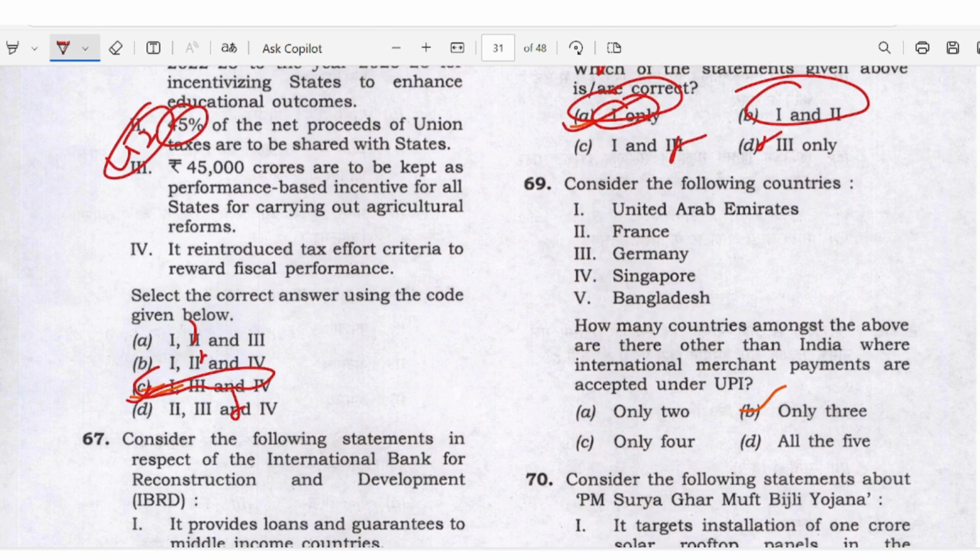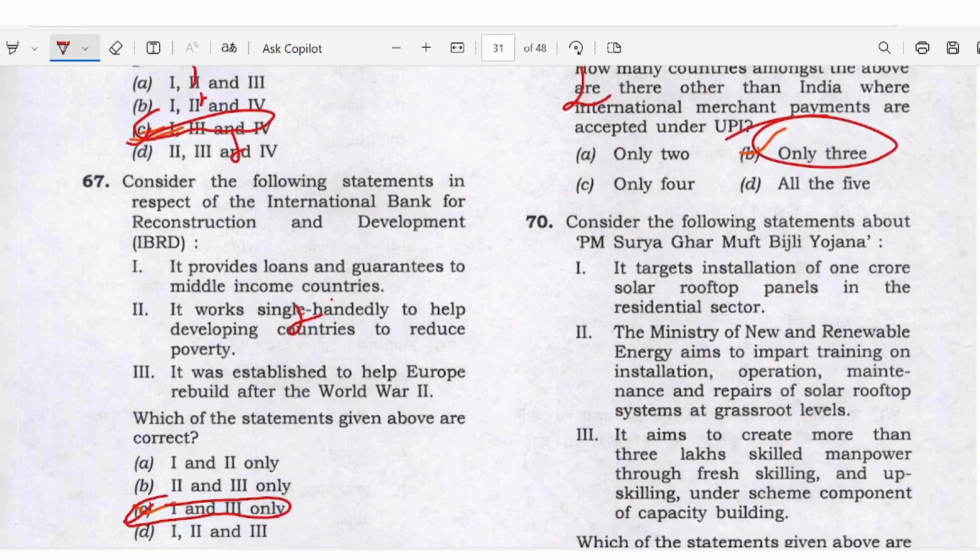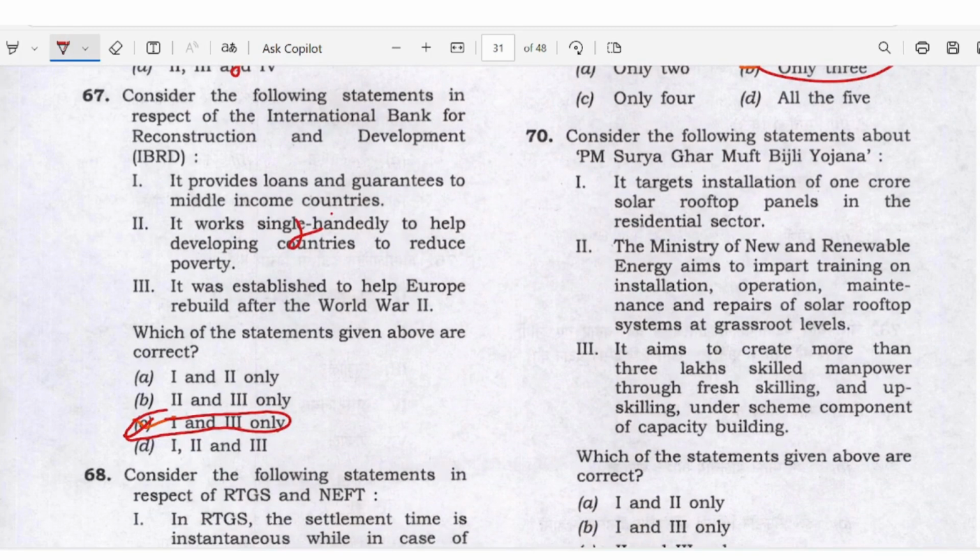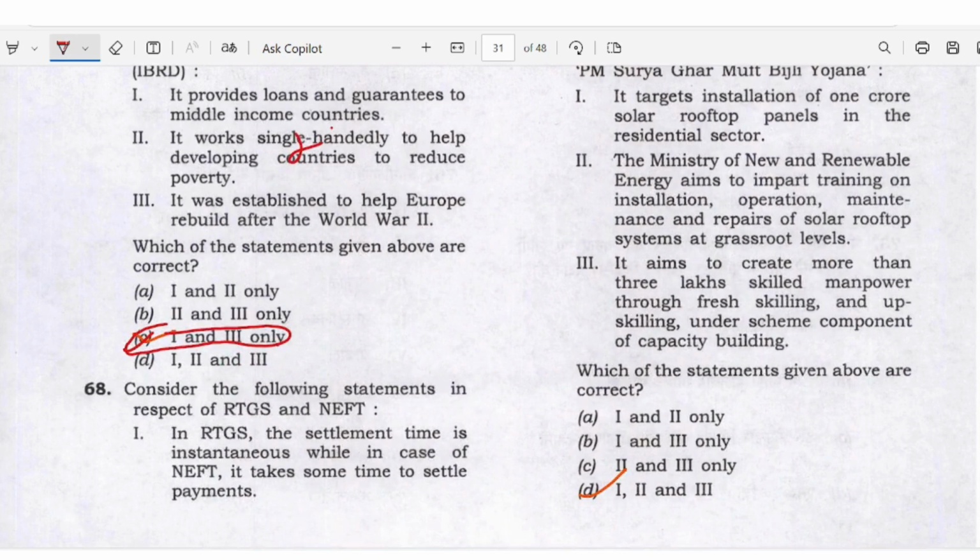Regarding UPI, how many countries have it? UAE, France, Germany, Singapore. No, it is only 3 here. Okay, it's a current affairs question, right? PM Surya Ghar Muft Bijli Yojana. It is a direct question from a government scheme. So all the statements are right. Answer D here. Okay.